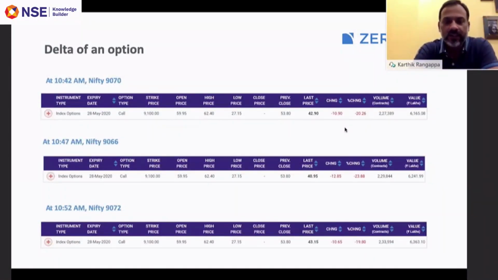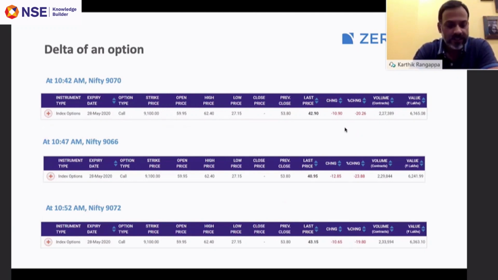Let's start. We discussed that there are multiple factors which affect the premium for a call and a put option. These factors collectively are called the option Greeks. Now, there are four Greeks that you need to know: the delta of an option, the gamma of an option, the theta of an option, and the vega of an option.